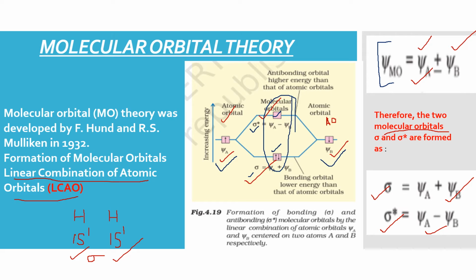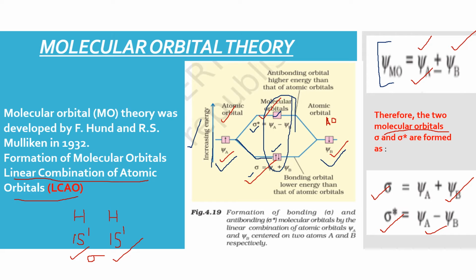One is bonding, the other is anti-bonding. When I show it like this, I have to be very careful that the level of the bonding molecular orbital should be lower than the atomic orbitals. As you can see, this is the level of energy, representing increasing energy from top to bottom when we move like this.